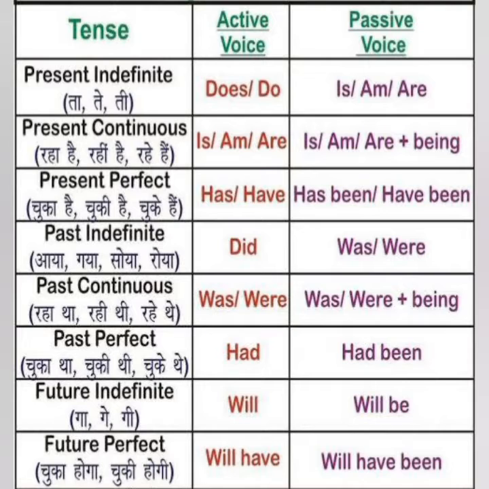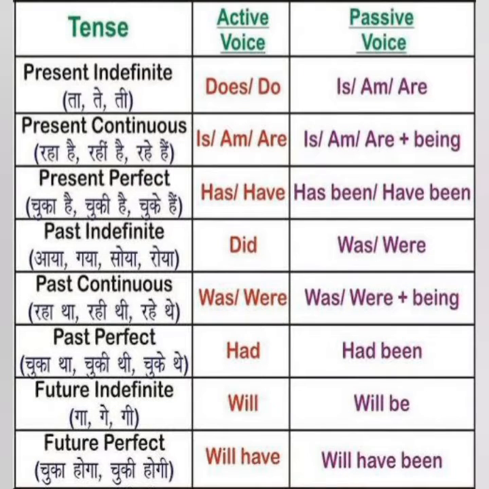Then in the simple past tense you have did form of the verb, that is d or ed is added or did is written in the sentence. In the passive voice we have was or were. Instead of did we have was or were. Then in past continuous we have was or were plus ing form, that will be changed into was or were plus being plus v3 form.